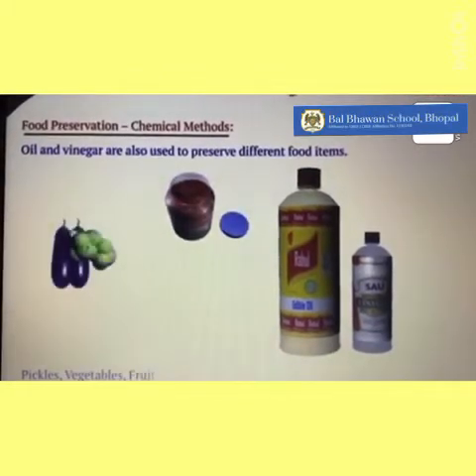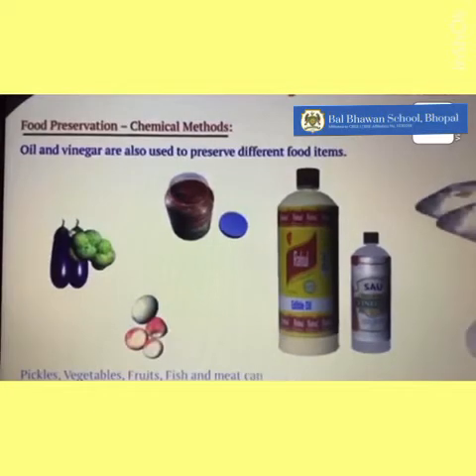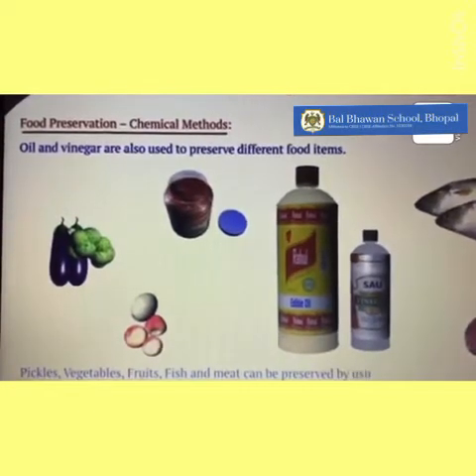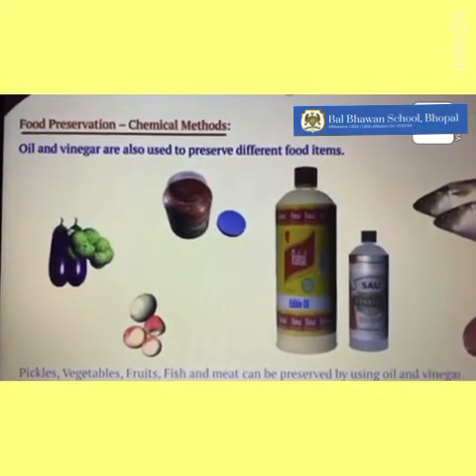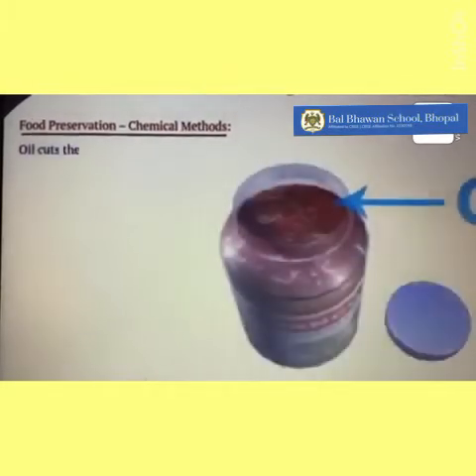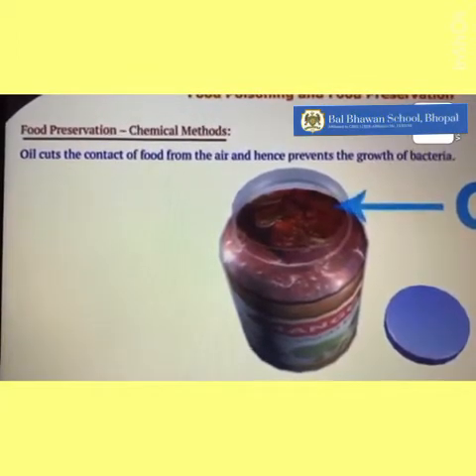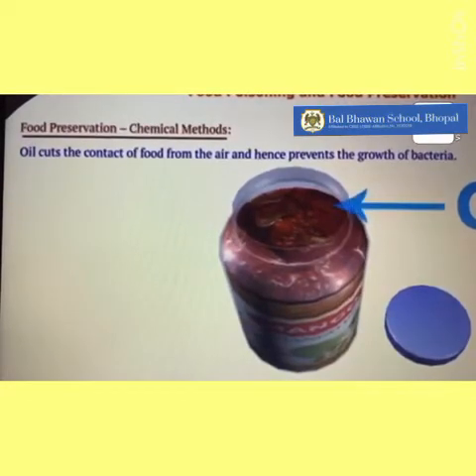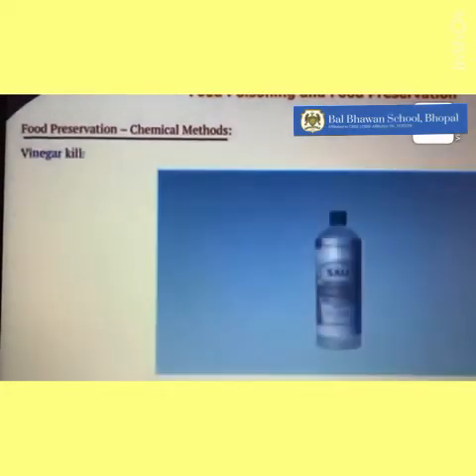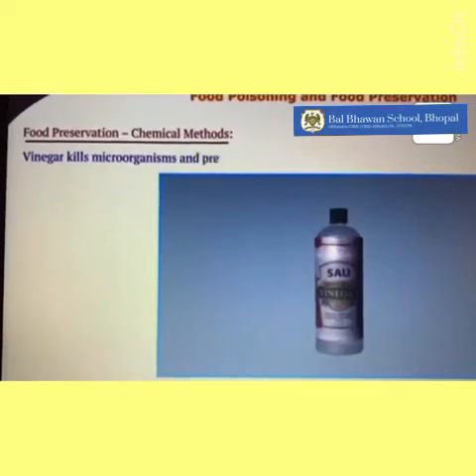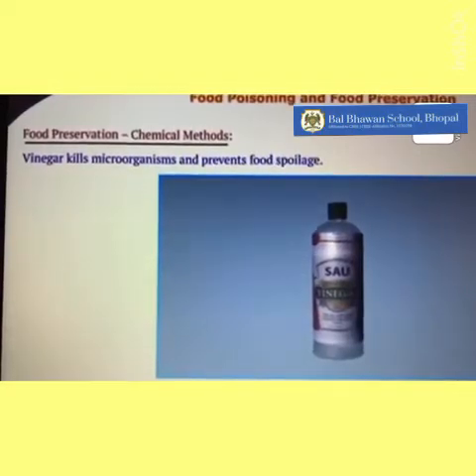Pickles, vegetables, fruits, fish, and meat can all be preserved using oil and vinegar. Oil cuts the contact of food from the air and hence prevents the growth of bacteria. Vinegar kills the microorganisms and prevents food spoilage.